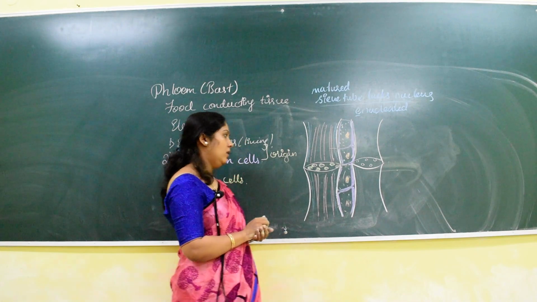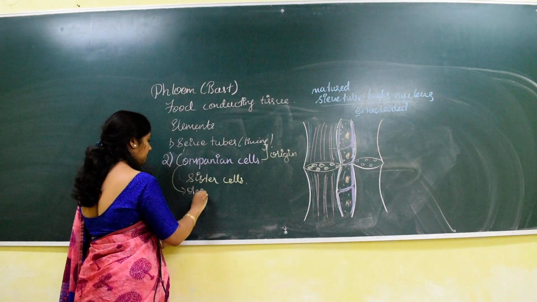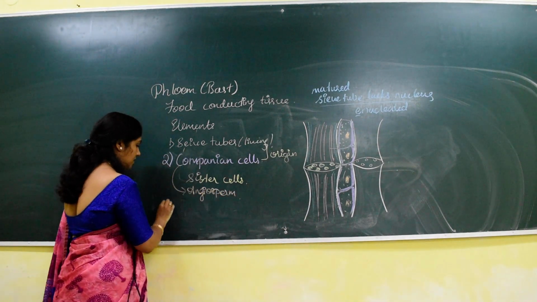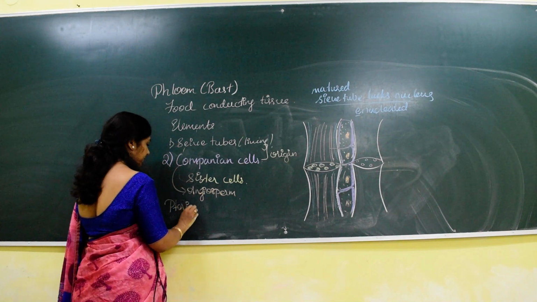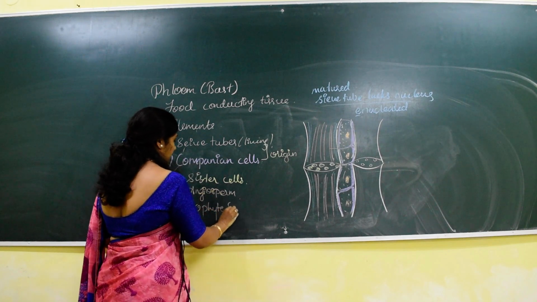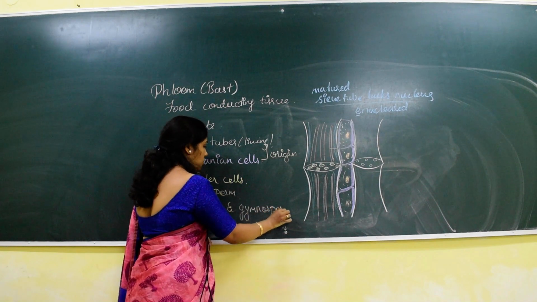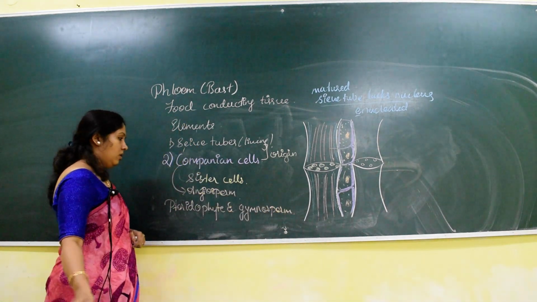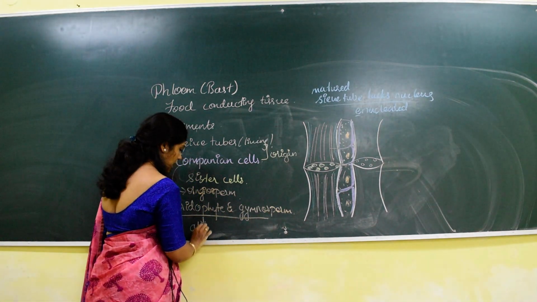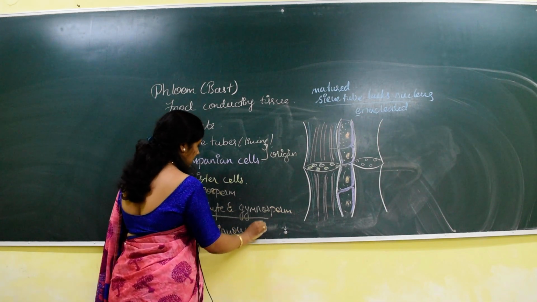This is very important. Now this companion cell is seen in angiosperm, whereas in pteridophyte and gymnosperm, the companion cell is replaced by albuminous cell.